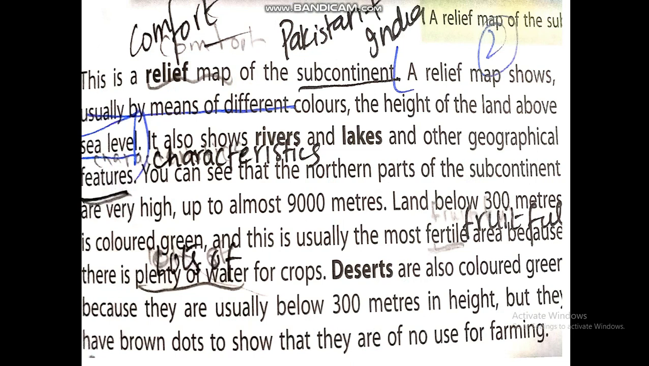Land below 300 meters is colored green, and this is usually the most fertile. Fertile means fruitful area because there is plenty of, means lots of, water for crops. Deserts are colored in green because they are usually below 300 meters in height, but they have brown dots to show that they are of no use for farming.